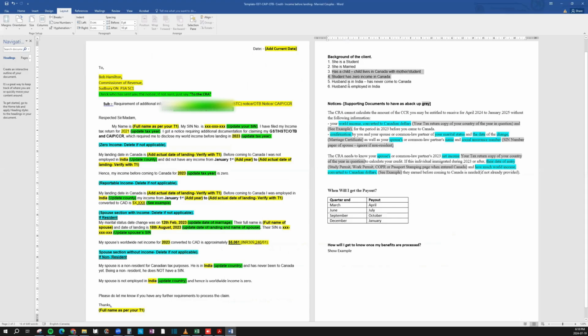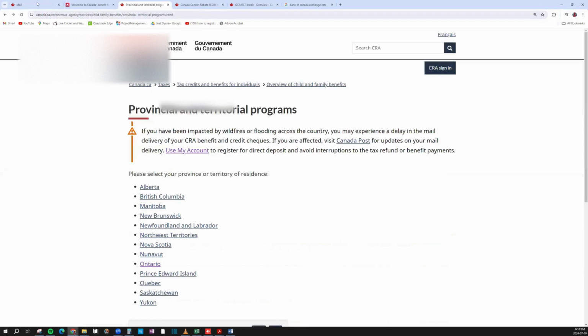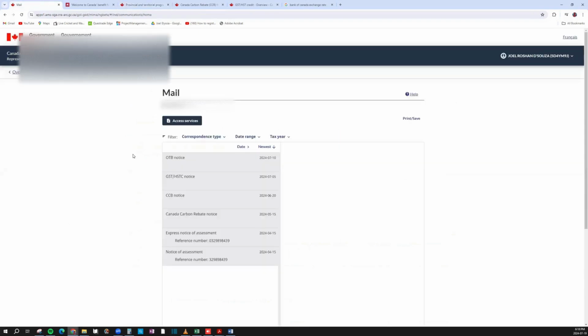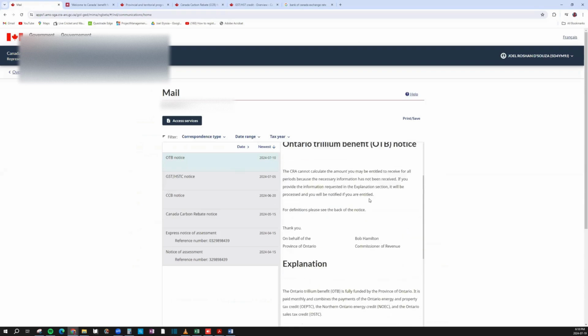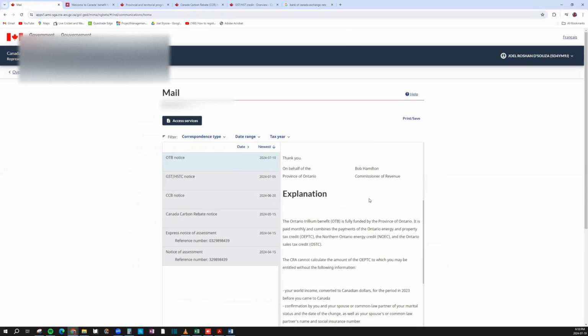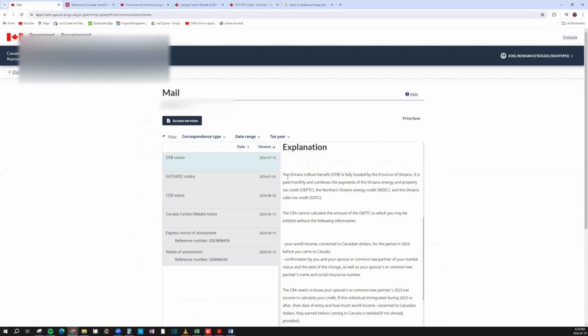Based on what we have in the CRA mail, I'll show you the notices really quickly, which is similar to what you might have got if you're filing your returns for the first time. It says the CRA cannot calculate the amount of OTB, and what is the reason?